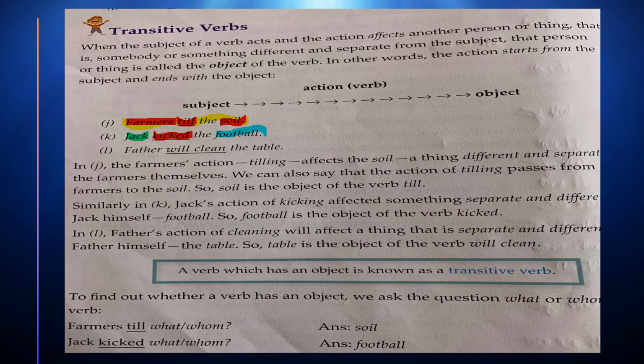Now the most important thing: how to know whether it is transitive or intransitive. As you can see below, to find out whether a verb has an object, we ask the question what or whom.